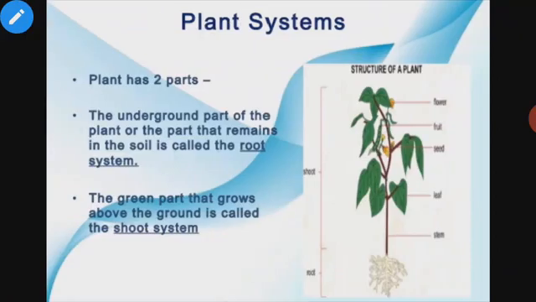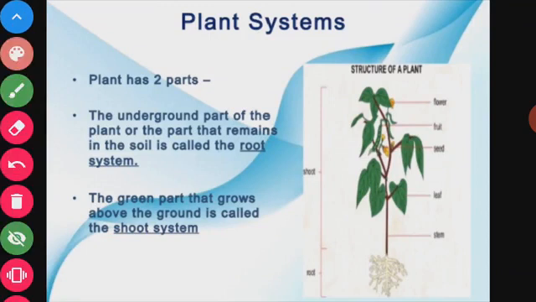Dear students, as you can see the structure of a plant in the picture, observe it carefully. You will observe that the structure of a plant can be divided into two parts: one part growing above the ground and the other part growing below the ground. This is the structure of a plant.